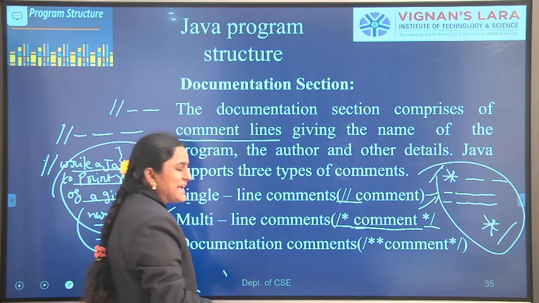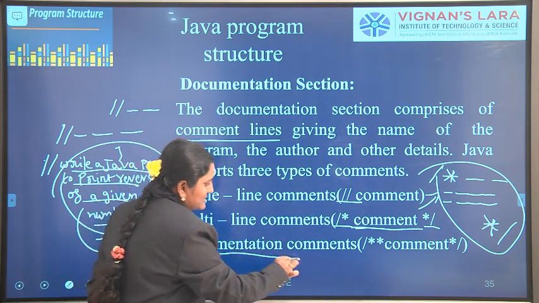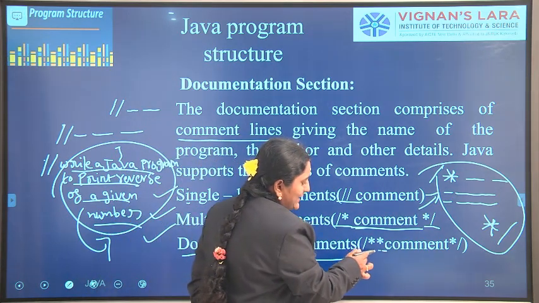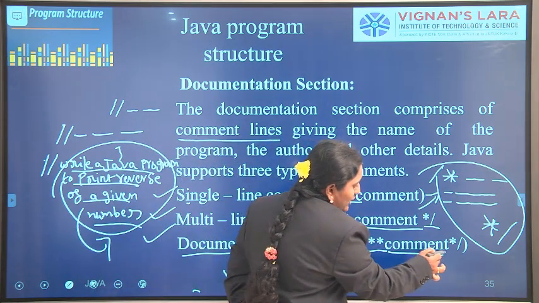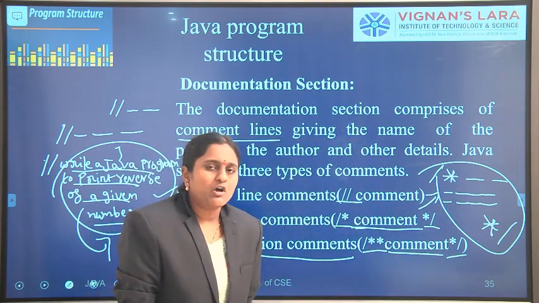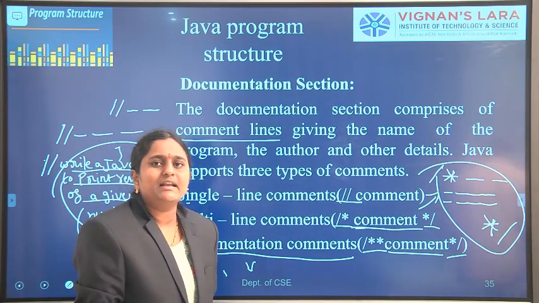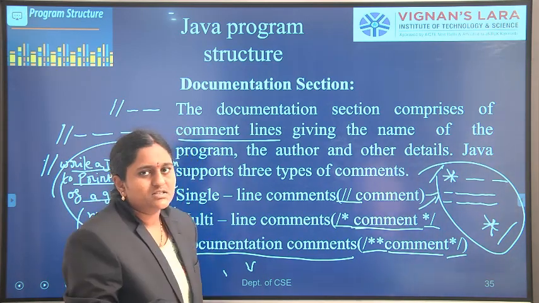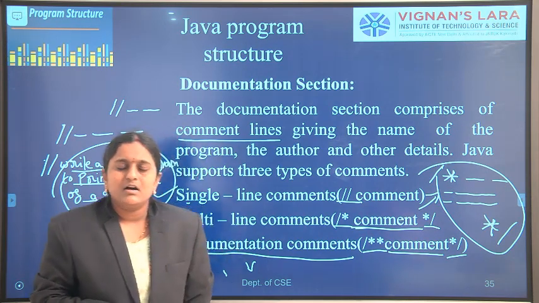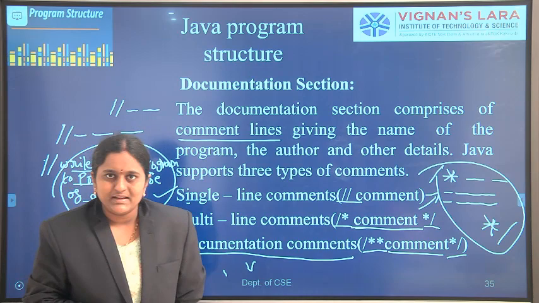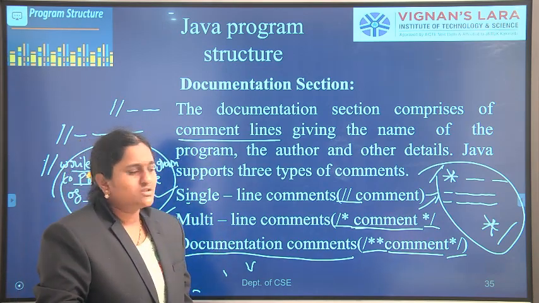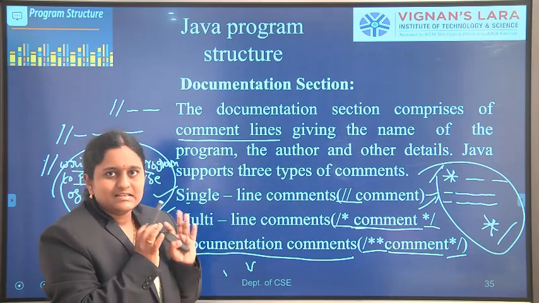Finally, the last one is documentational comments. A documentational comment starts with a slash followed by double asterisk. We can write a comment here and end with asterisk slash. In these documentational comments, the Javadoc tool automatically creates documentation. Whenever we write a program in an IDE, for example Eclipse, MyEclipse or NetBeans, the Javadoc tool automatically creates the documentational comments. That is the documentation section.